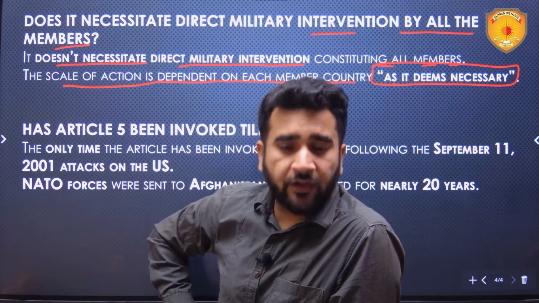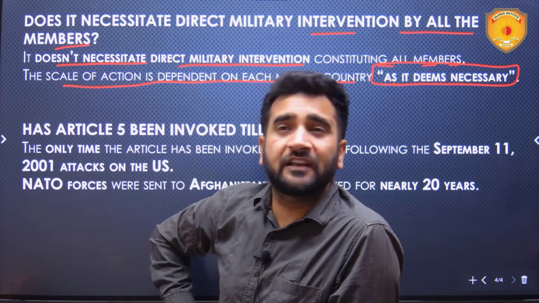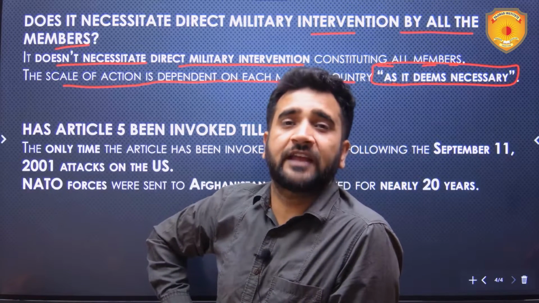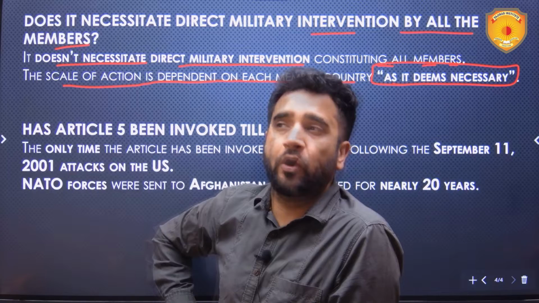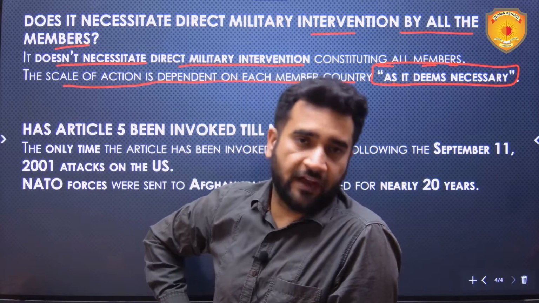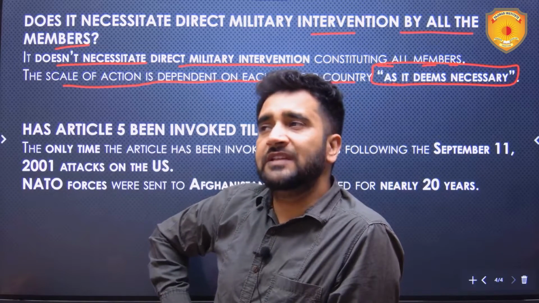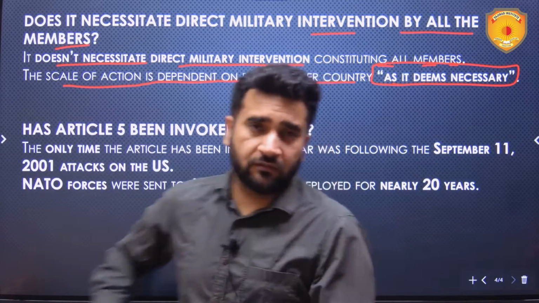It will depend on my will, but I cannot completely deny that I will not attack that non-member country at all. I cannot, because I'm part of this treaty. So as per my capacity, I will have to do whatever is necessary. Now the big question is, has Article 5 been invoked till now?